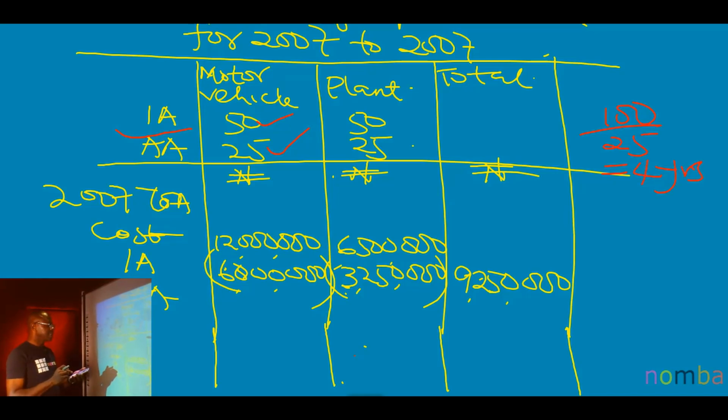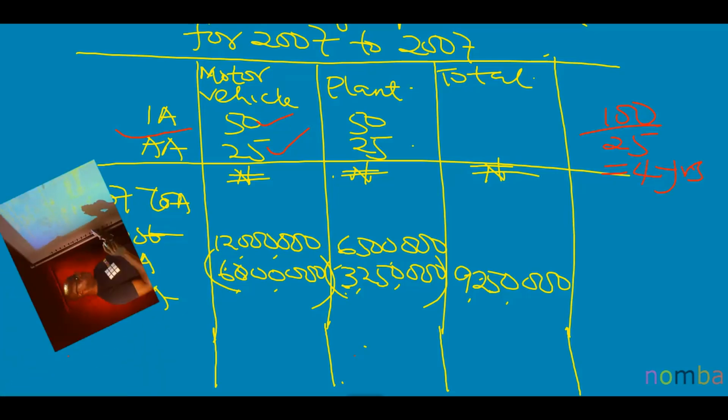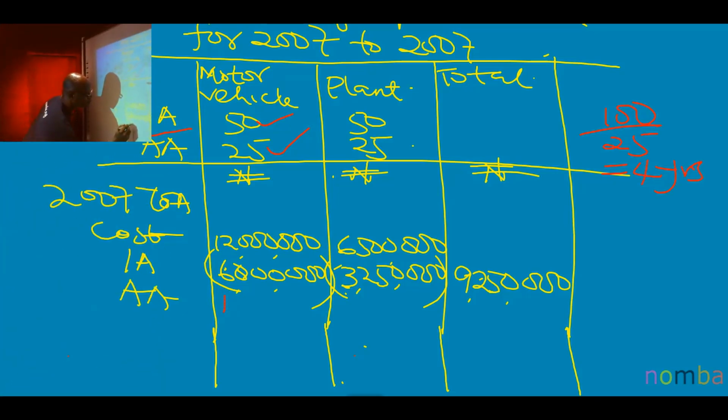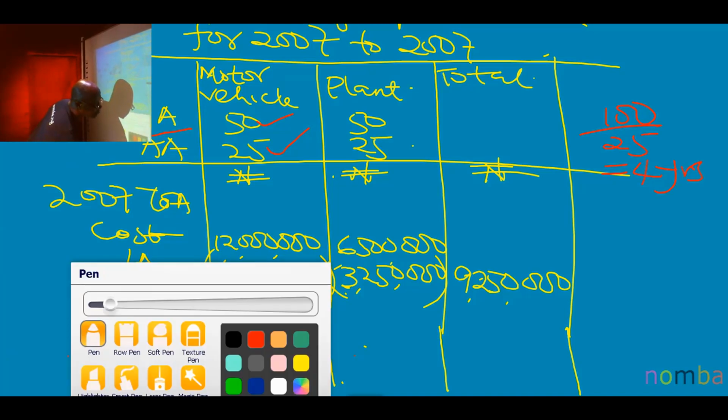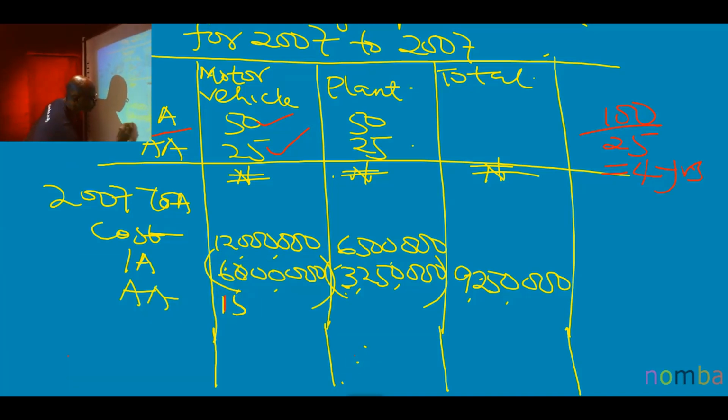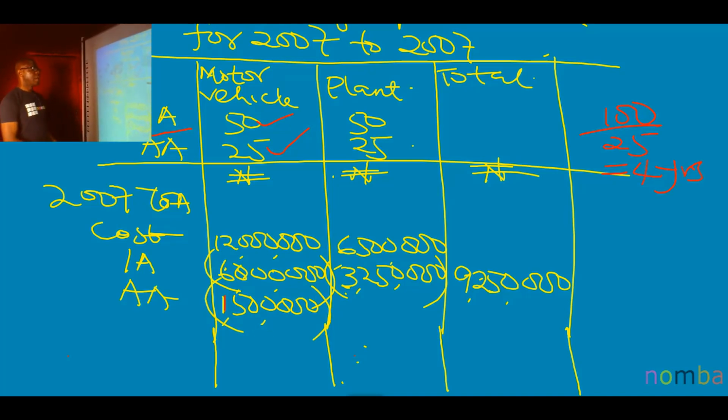So if I take away 6 million from 12 million, I will be left with 6 million, isn't it? If I take 6 million and divide by 4 years, I will have 1.5 million. So 1.5 million is my AA. Are you getting that? As straightforward as that.